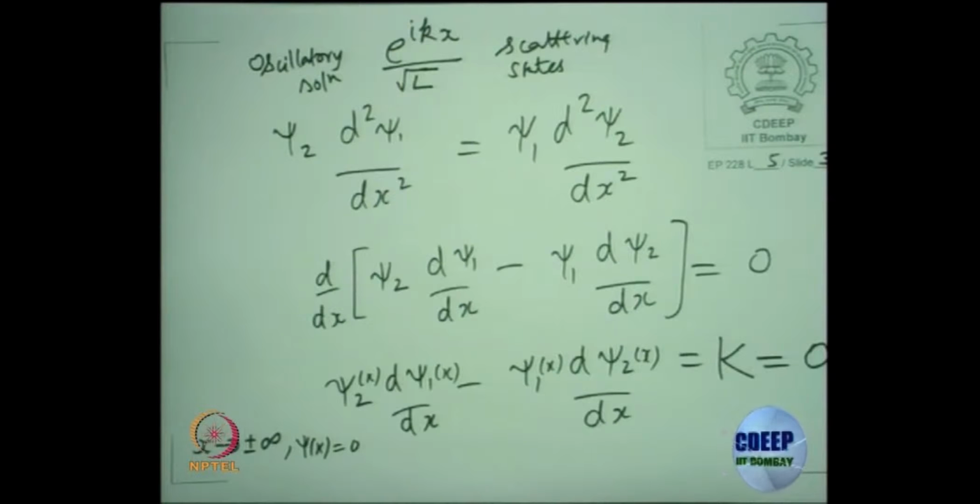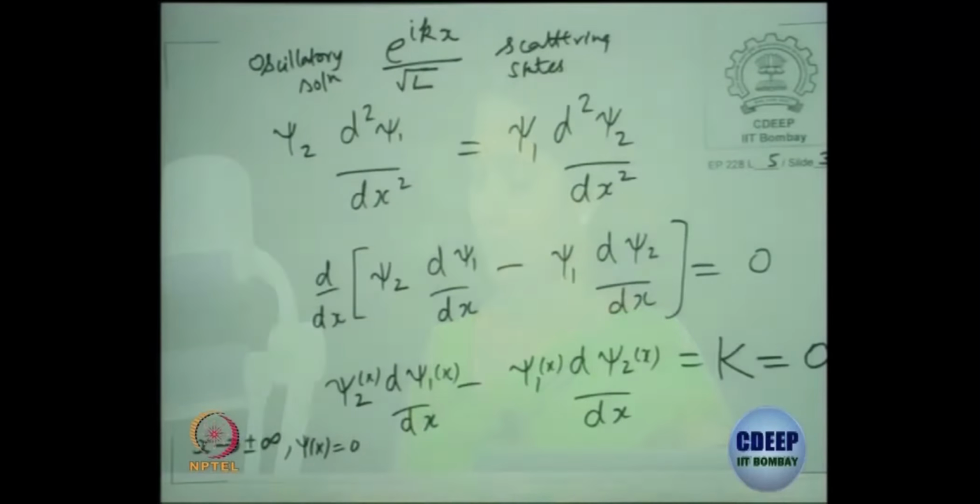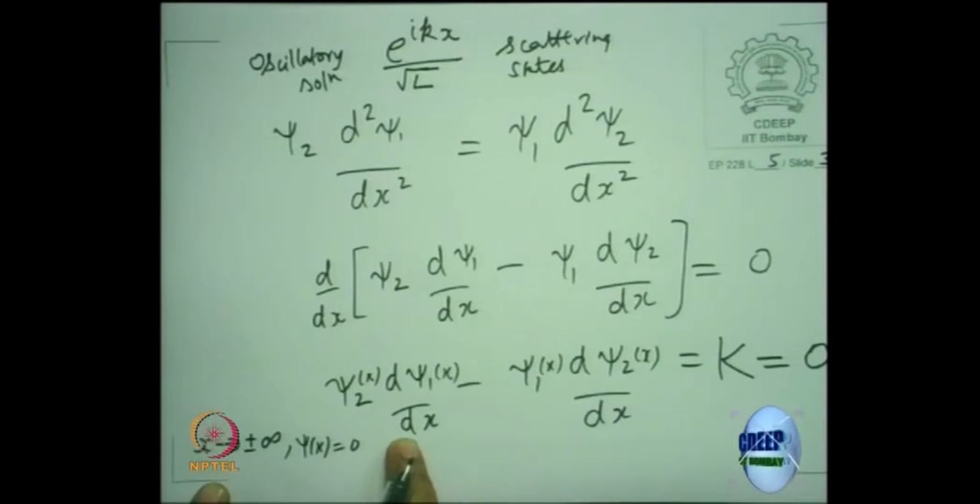We want to look at bound states which vanish at plus or minus infinity, and we are assuming that it is degenerate, and we are getting a condition like this. So can we further simplify this condition? Since this is 0, the first term is equal to the second term. Is that right? Excellent. So what does that tell us? Yes.